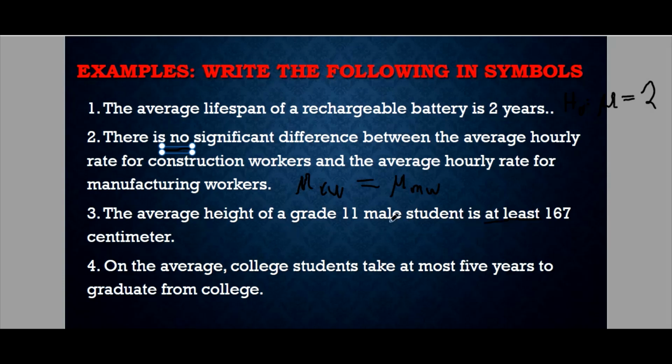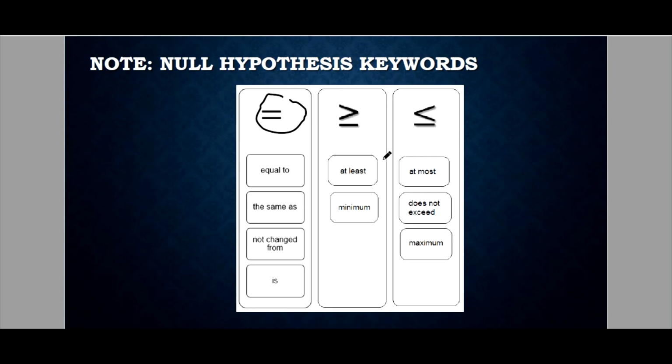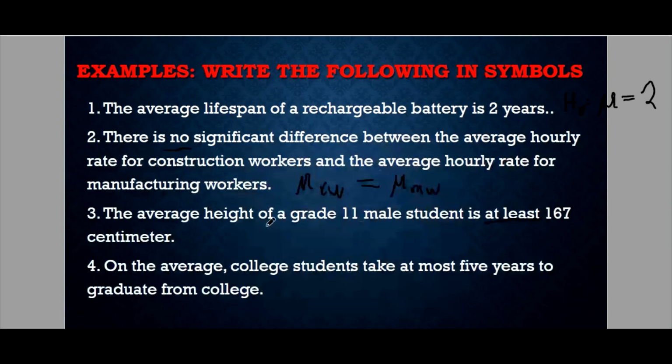Now, what is at least? At least is greater than or equal. So, since there is an equal there, this is still a null hypothesis. So, the mean is at least 167 centimeter.